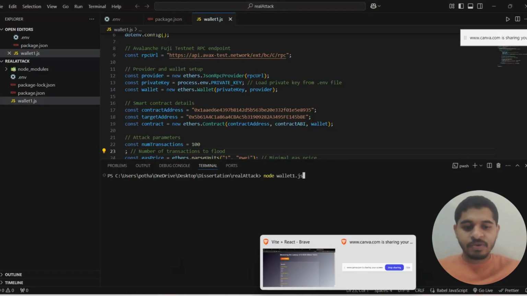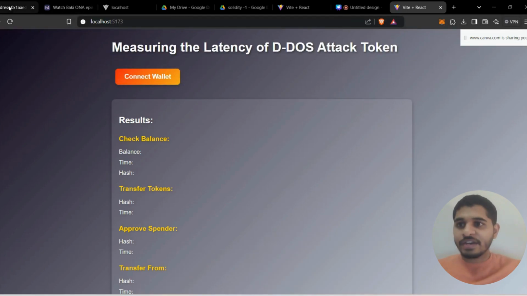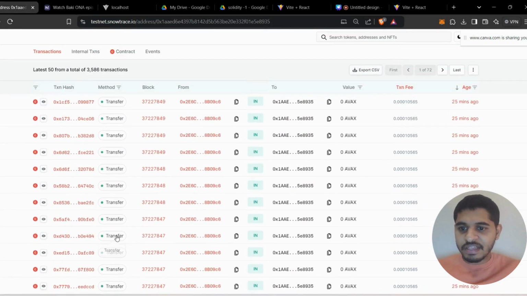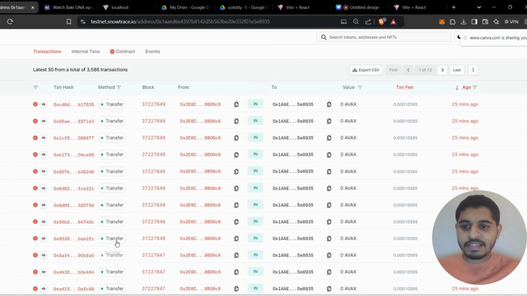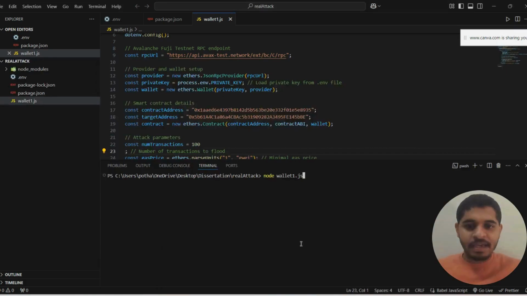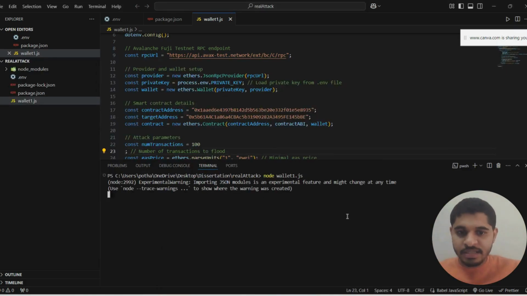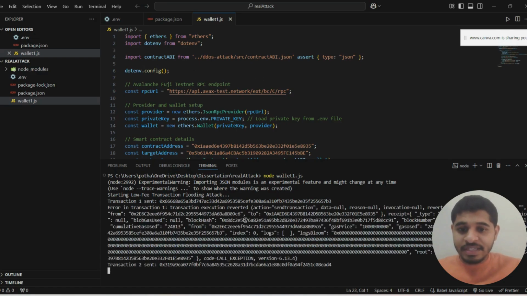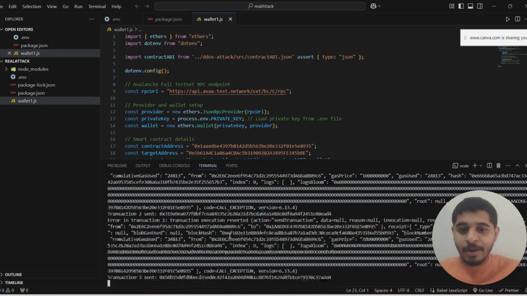Right now, we are going to initiate the attack. To find out whether the attack is initiated or not, you can see here the method, everything is transferred. That means tokens are going from one account to another account. But let's make an attack here. I wrote this low transaction fee DoS attack in Ether.js. You can see here it is failing. The main reason it is failing is because the gas fee is too low.